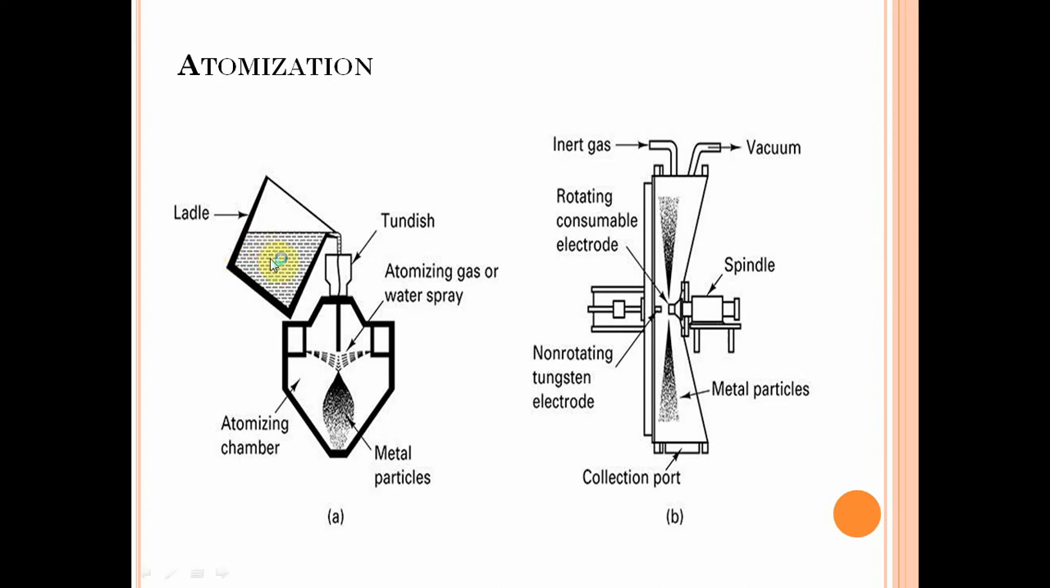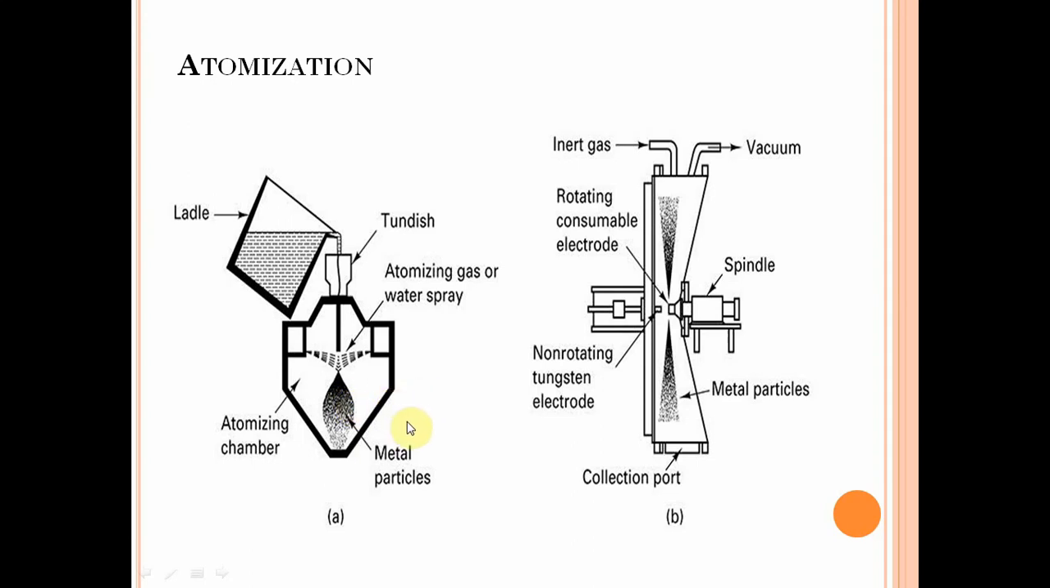In the ladle we have the molten metal that is poured into the tundish. The tundish controls the flow of molten metal as it enters the nozzle. At the same time, water impinges on the molten metal. Due to the cold water, heat is suddenly removed from the molten metal, and it is converted into small particles. Below the chamber, the powder is collected here. This is our atomization chamber. The production of powders depends upon the type and nature of the metal.